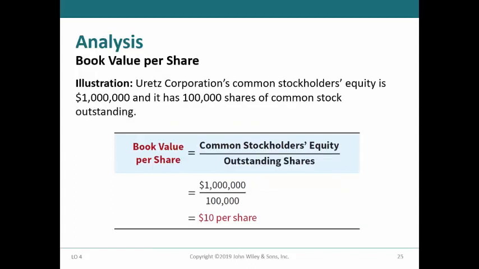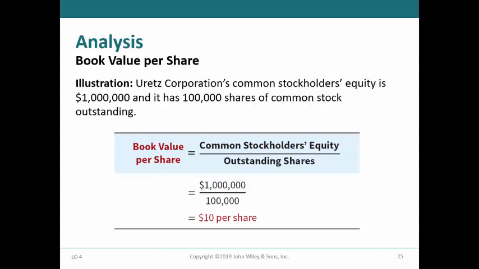The last ratio illustrated is book value per share. The numerator of this ratio is common stockholders' equity, and the denominator is the outstanding common shares. The calculation of this ratio can become quite complex if there is preferred stock.